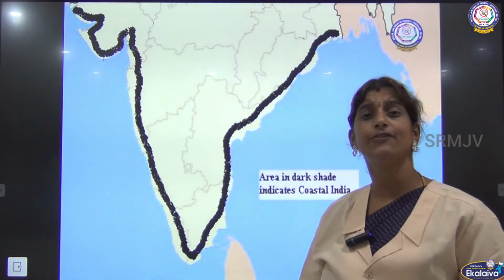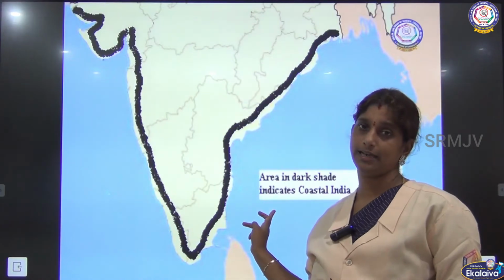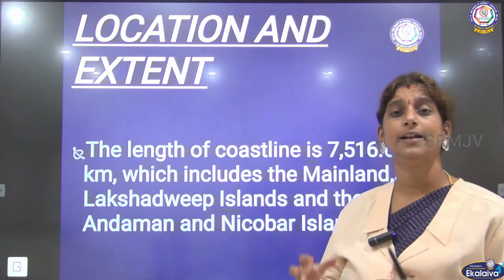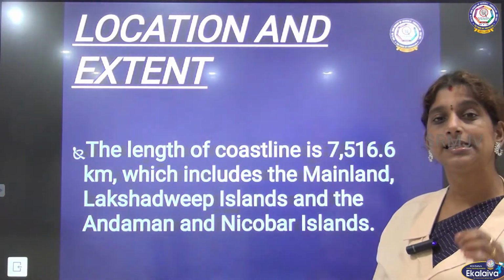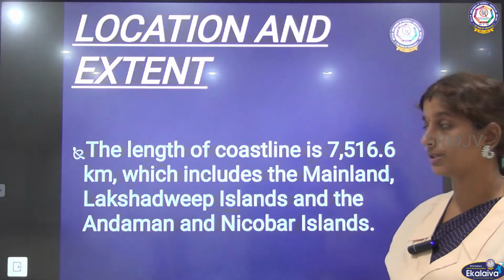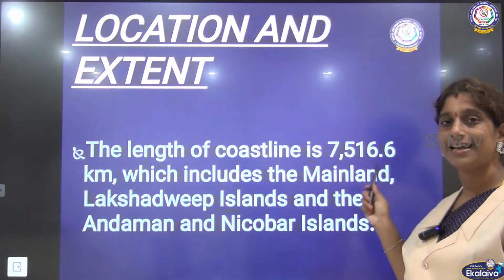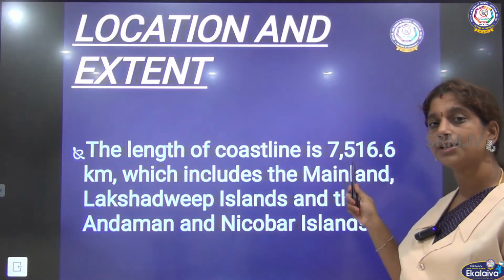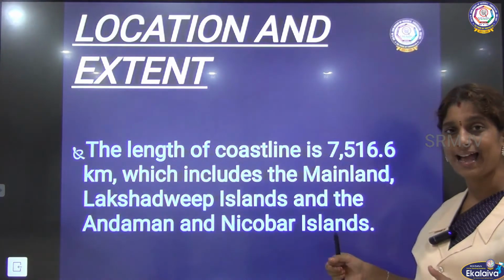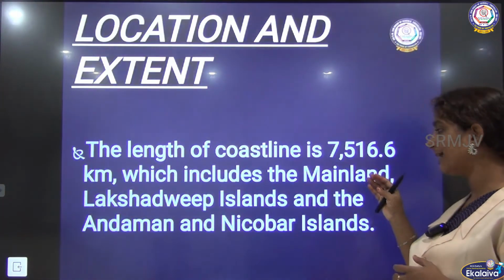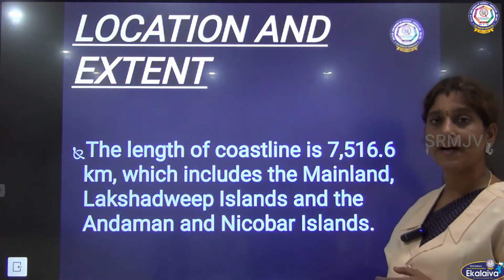India has a very big coastal area. The length of the coastline is 7,516.6 kilometers, which includes the mainland, Lakshadweep Islands and the Andaman and Nicobar Islands.